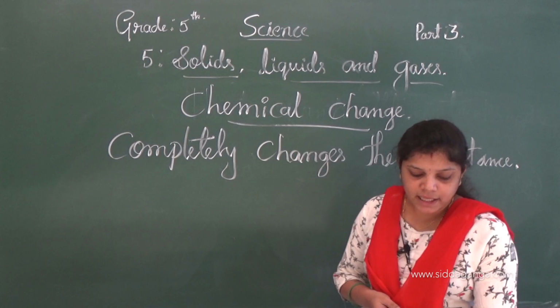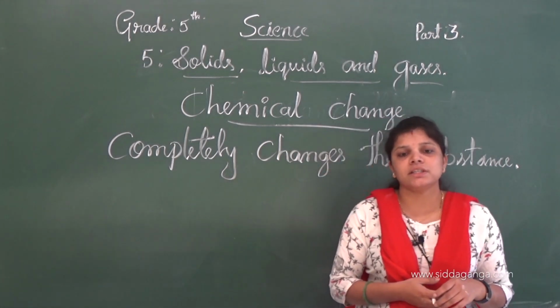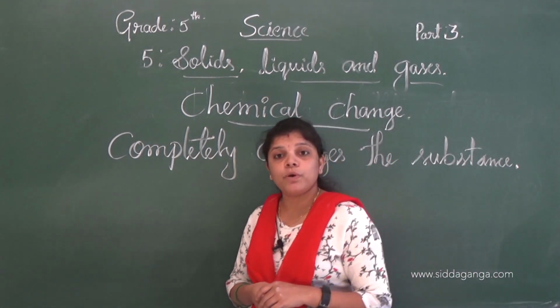Okay, see there are many chemical changes which take place in our body, isn't it?